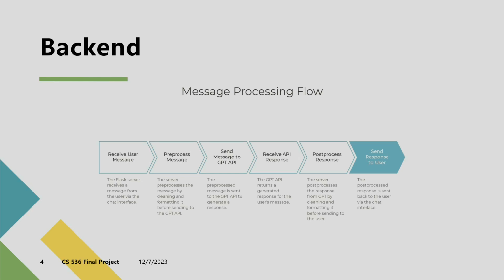And the third step, the backend sends the message to the GPT API. The preprocessed user message is then passed to our chatbot generate response function. The function works along with the OpenAI integration module to send the message to the GPT API. And the fourth step, we receive an API response. Our OpenAI integration module does the work off screen, communicating with the GPT model and waiting for the generated response. Once received, it is handed back to the Flask server, and we record the corresponding latency for future research.